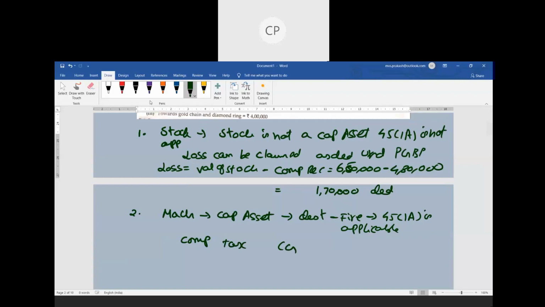So how do we calculate this? Full value of consideration. What is the full value of consideration? Whatever compensation is received. If you go back to the provision, the compensation received is the full value of consideration.